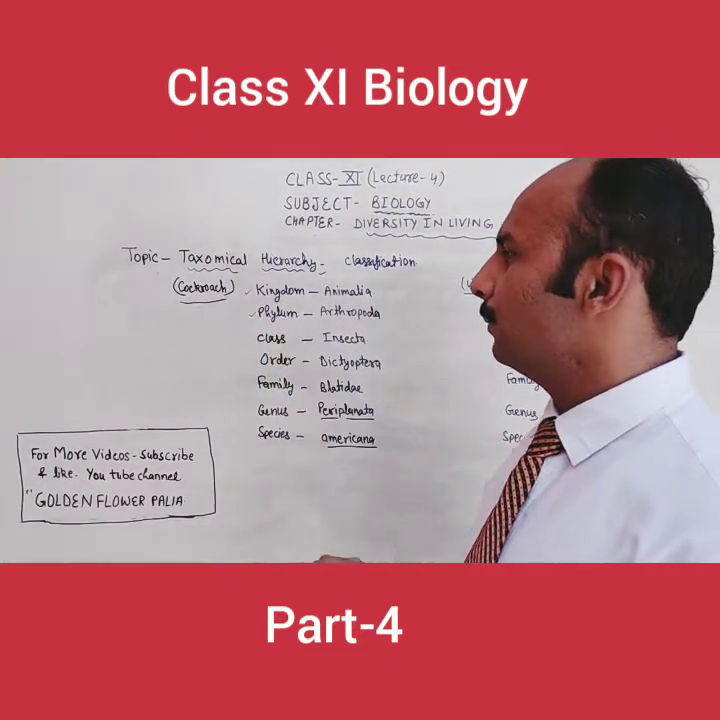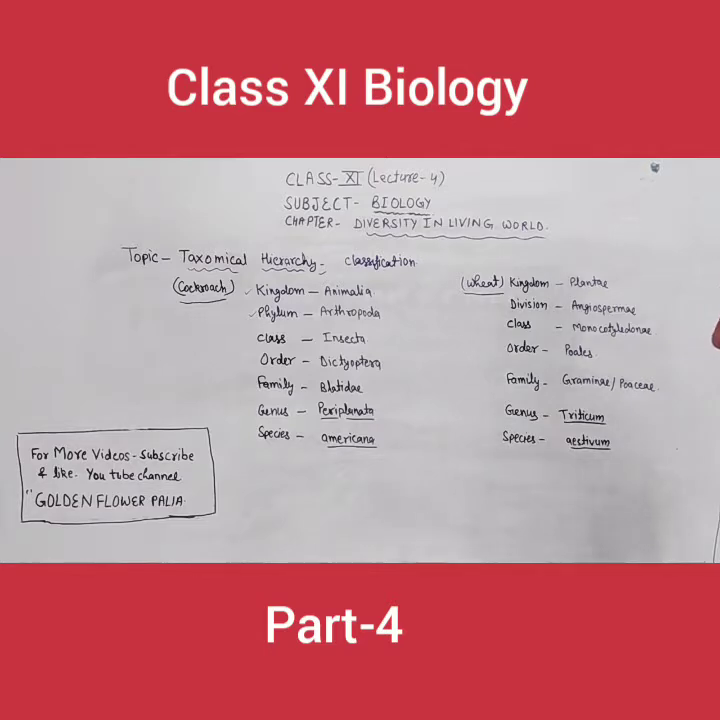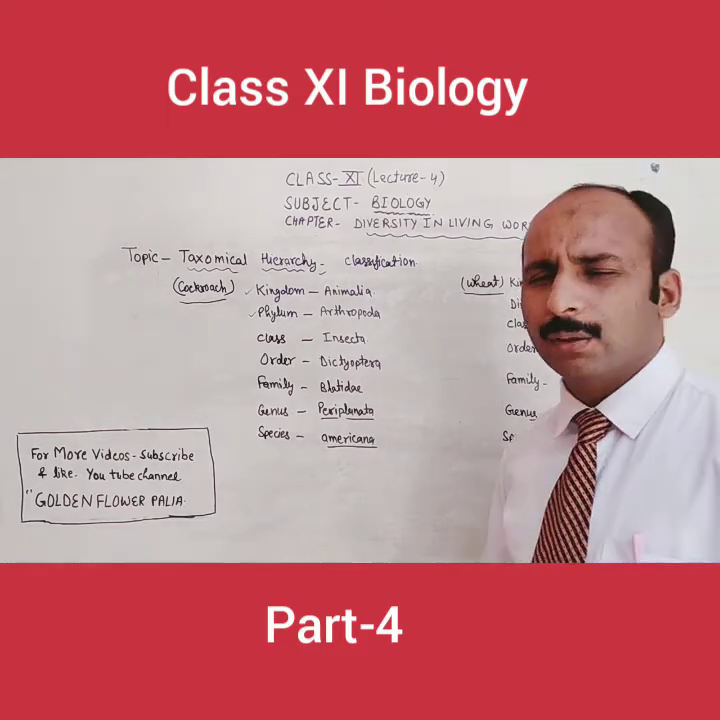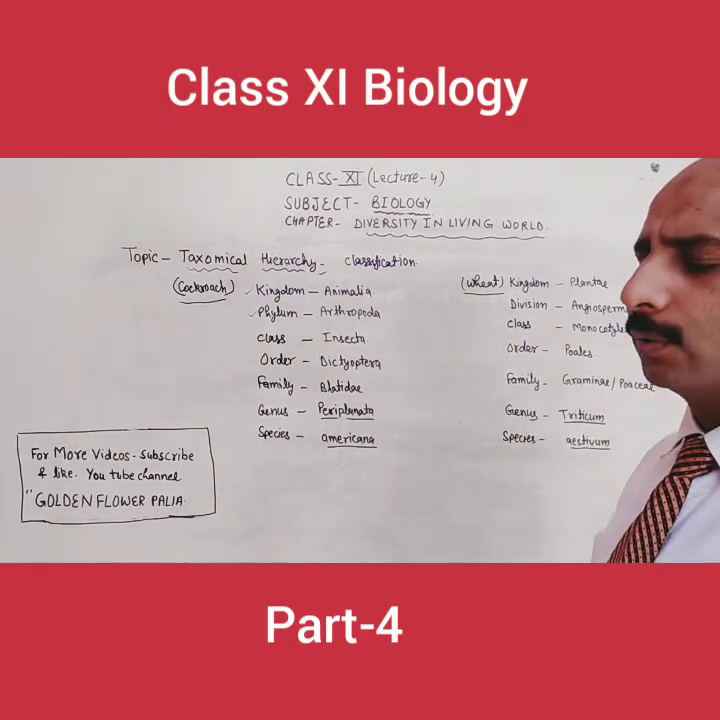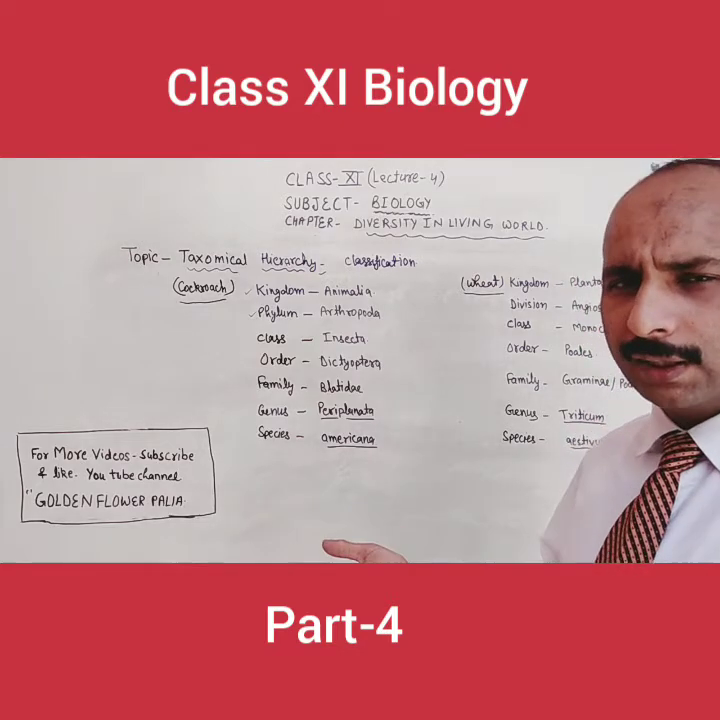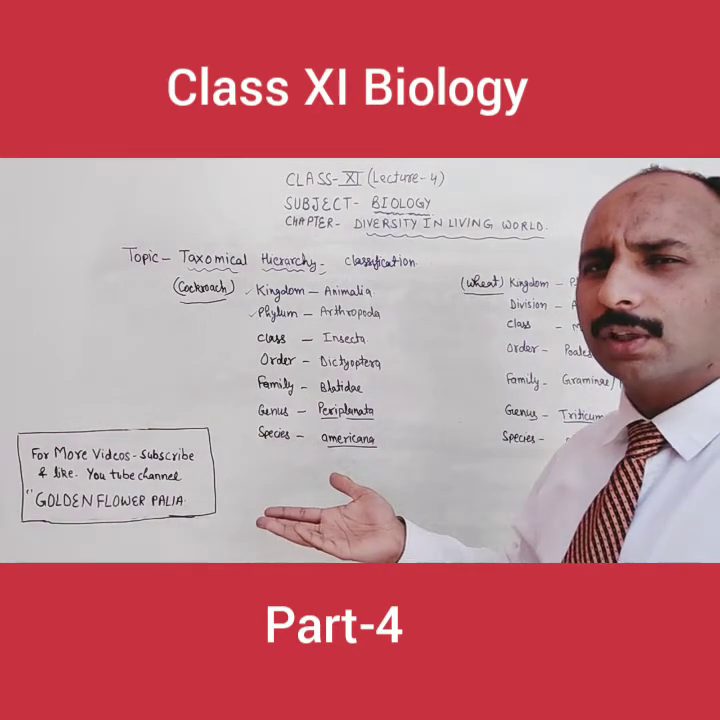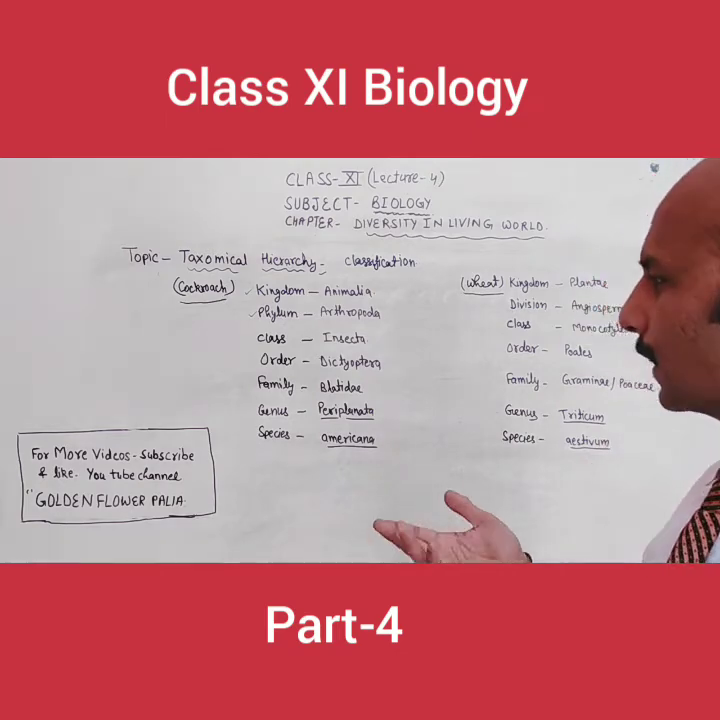Second one, phylum. You know very well from class 9th that kingdom Animalia is divided into different phyla. The first phylum is Porifera, then Platyhelminthes, Nematohelminthes, Arthropoda, Mollusca, Annelida, Echinodermata, Chordata, and then Chordata is divided into subphyla and groups, classes.